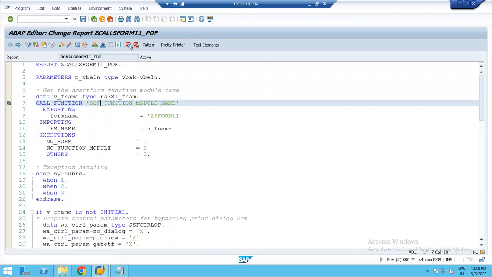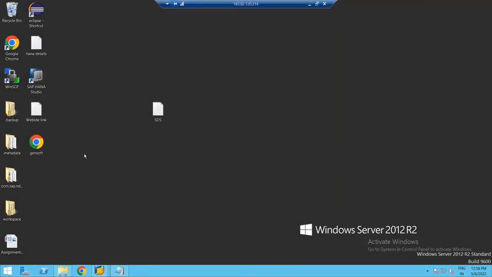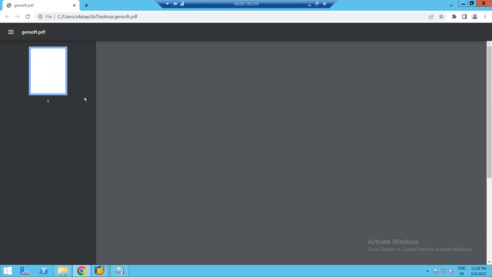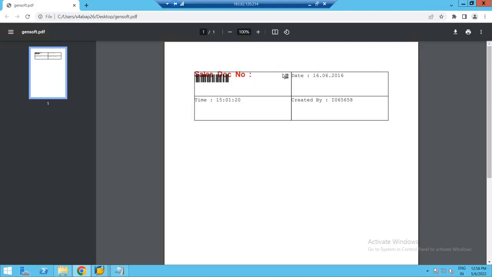So on my desktop, it might have created the PDF file. Yeah, you can see this is my PDF file. Actually, I don't have that software here. That's why the icon is showing different. If I try to double click and open, yeah, we can see this is a PDF file only. I got the same output, right? Sales document number, barcode, all those things.